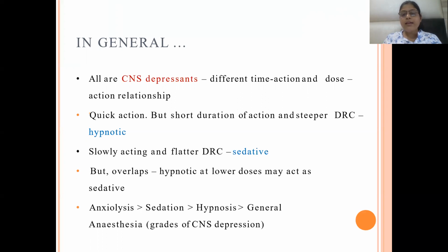But there is an overlap: hypnotics at low doses may act as sedatives, and sedatives at high doses may act as hypnotics. And what are the levels of CNS depression? Firstly there will be anxiolysis, a decrease in anxiety, by the low dose, then drowsiness, then sedation proper will develop, then hypnosis, that is sleep is induced, and then general anesthesia. These are the grades of CNS depression.